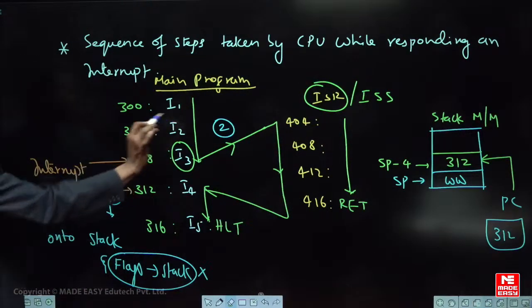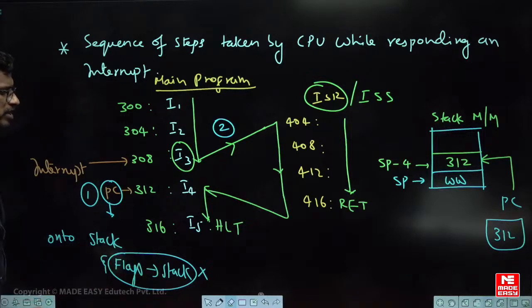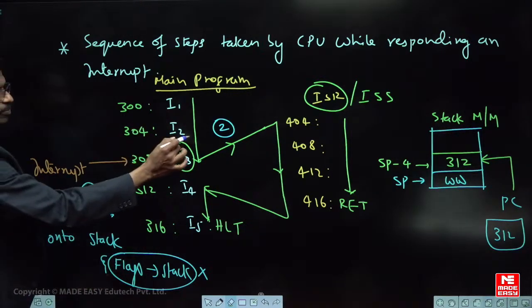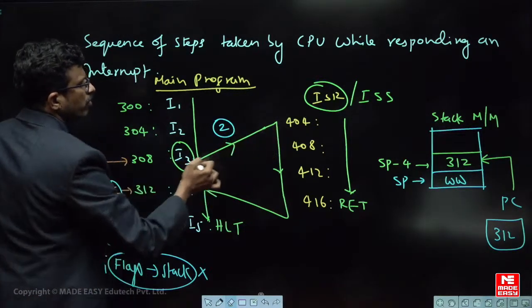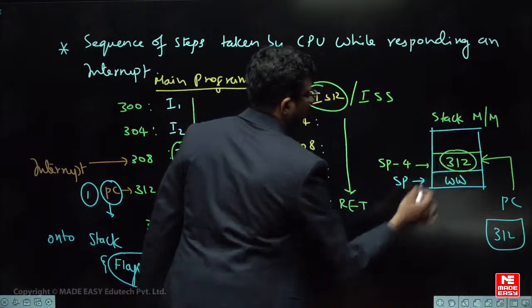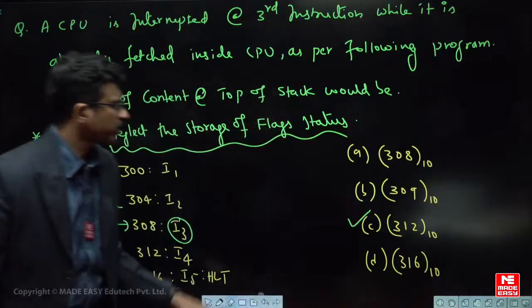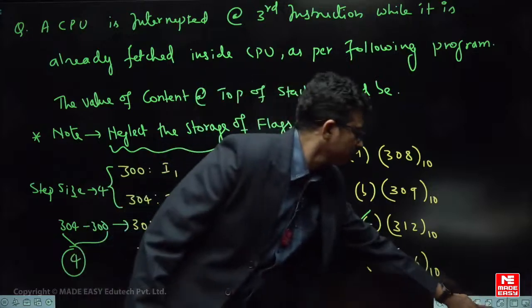So these two steps are very important. PC value is pushed onto the stack. Flag content is also pushed onto the stack automatically. The second step is program control is diverted to the vector address of the interrupt. Some interrupt. Okay, right. So the answer is top of the stack will be 302. So which option is it? What is the answer? A, B, C. Which one? Option C is the correct answer.